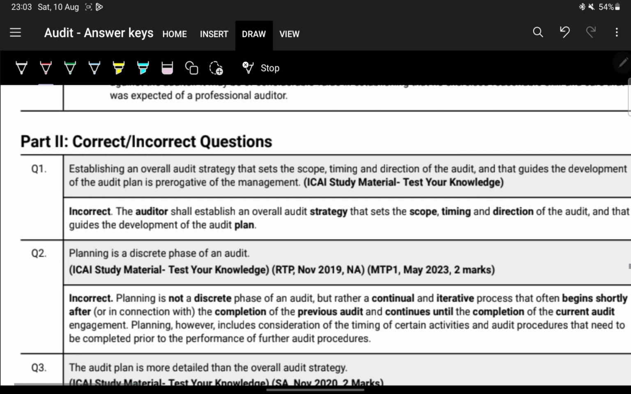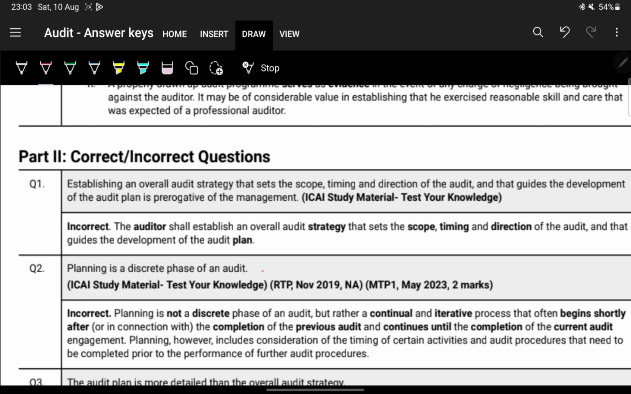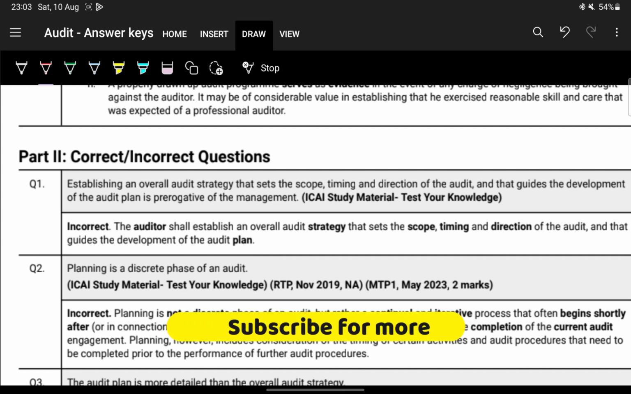Next, planning is a discrete phase. As we saw, planning is not a discrete phase of an audit. It is an iterative and continual process. I am not just seeing and telling, so you also have to not just see and tell. It begins shortly after the conclusion of the previous audit and continues till the completion of the current audit.